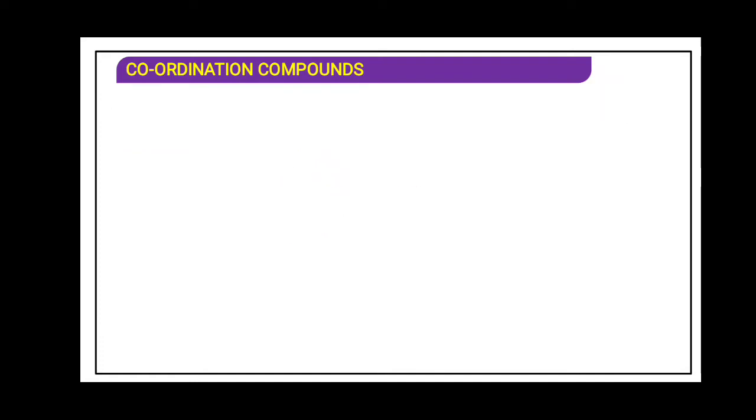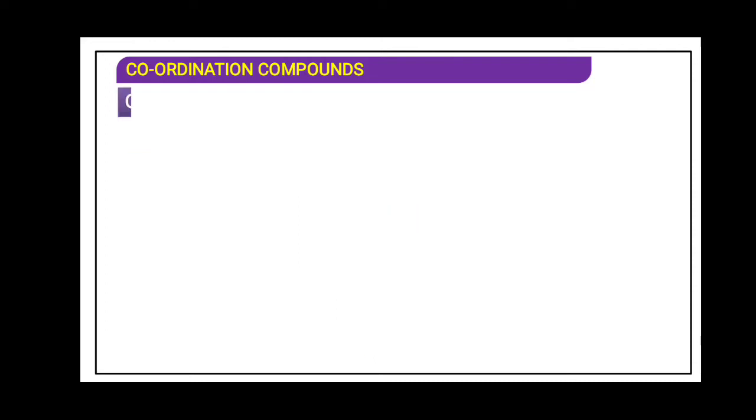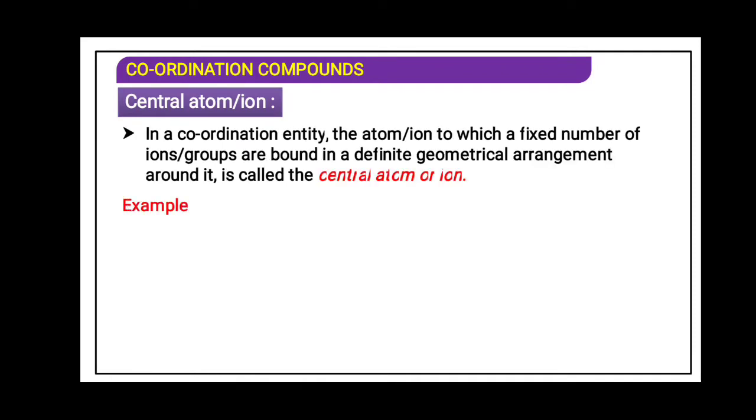In the previous lecture I explained the same, as this element with the red line is showing that they are satisfying both primary and secondary valency. Central atom: in the coordination entity, the atom or ion to which a fixed number of ions or groups, that is ligands, are bound in a definite geometrical arrangement around it is called the central atom. You know very well.